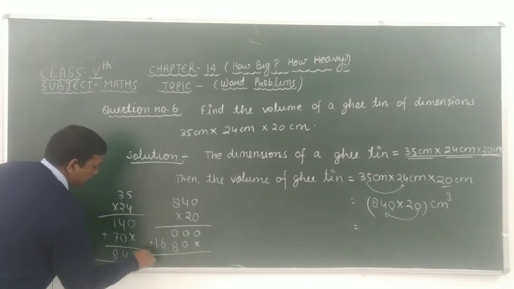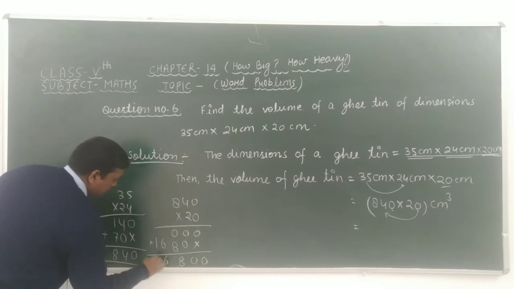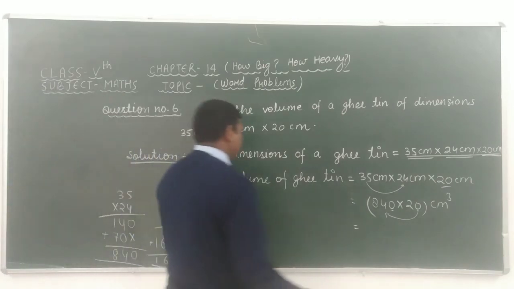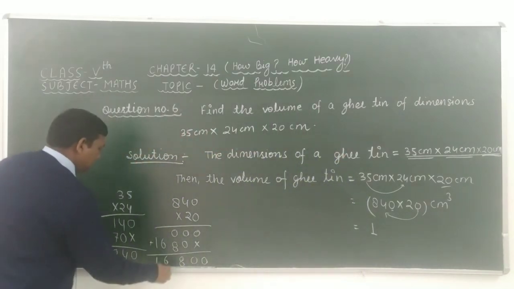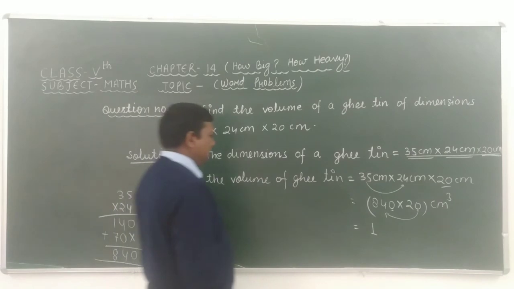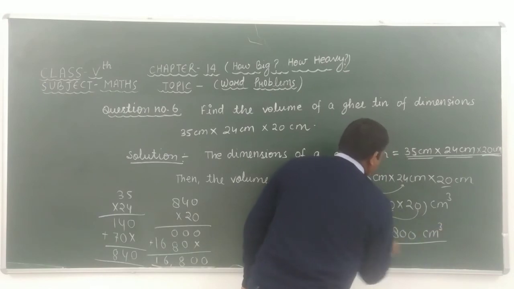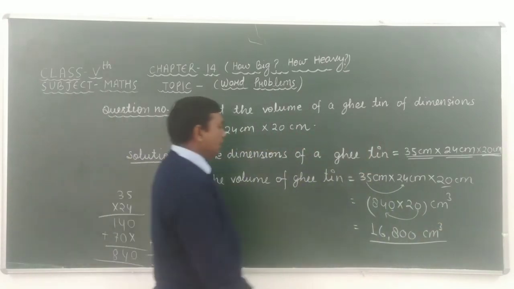After adding this we get 16,800. It means that here we get 16,800 centimeter cube.